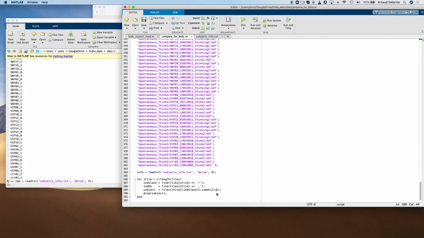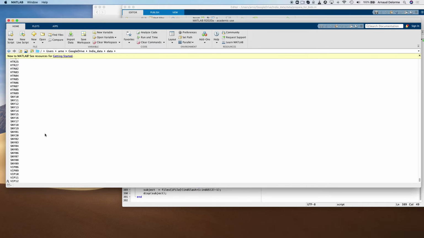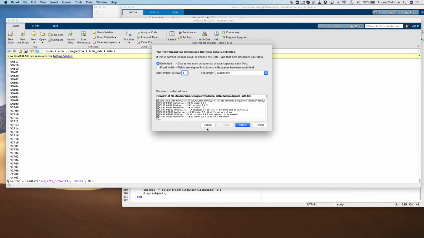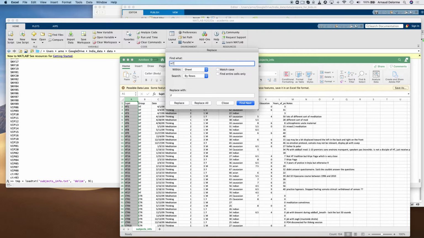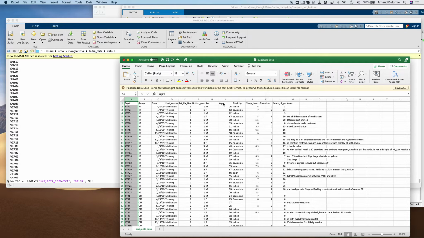So here I'm checking on the command line. I didn't put the index right. I'm fixing the index. Okay, so that seems right. So now I have my subject name from the data files, and I can try to fuse that with the information file. So now I'm going back to the Excel file, and I also have to change the name. I'm just going to do some quick replacement. And I shortened this because it took me a while to replace all the names.